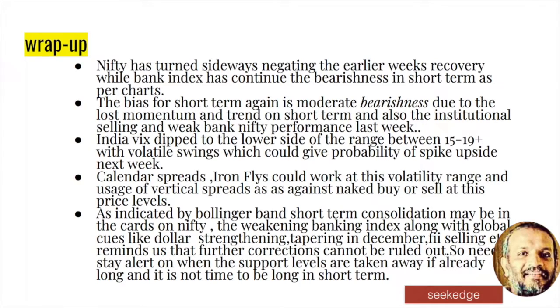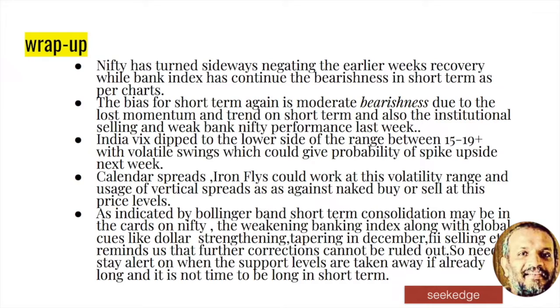Another thing is the index is at the lower level of the base of the range that has formed, and there is a volatility spike that can be possible, which also indicates that the market can fall when the index is going up. Anyway, current respects always help. If there is an IV spike, butterflies also at this range can still help at this range of volatility. Now I use negative spreads and we use verticals. So this is a repetition of my everyday stock.